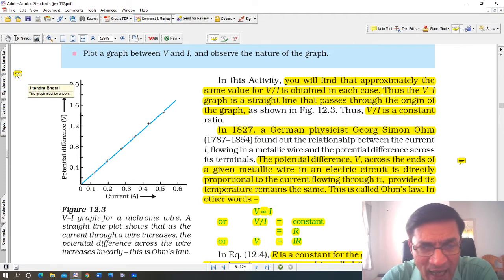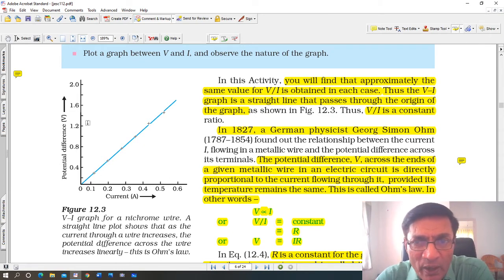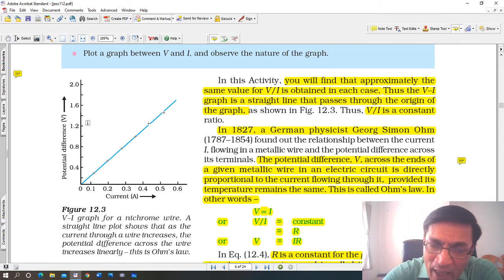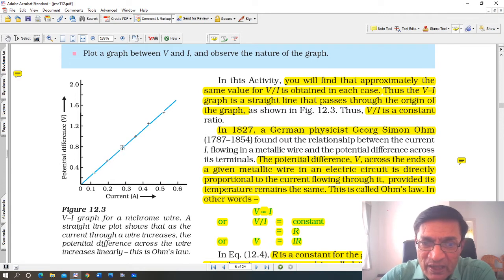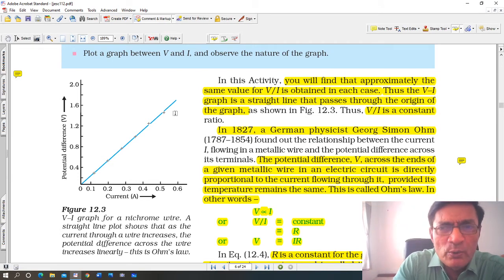Alright, see the current I on the x-axis. And on the y-axis, vertical axis, potential difference in volts. Current in amperes, potential difference in volts. उस जो reading मिला हमको, ऊपर के टेबल में, अभी उसका ग्राफ बना लो. You can see this. The cross mark, first reading, second reading, third reading, fourth reading, fifth reading, sixth reading. Make a चार reading का graph बना लो, and you will get roughly a straight line.